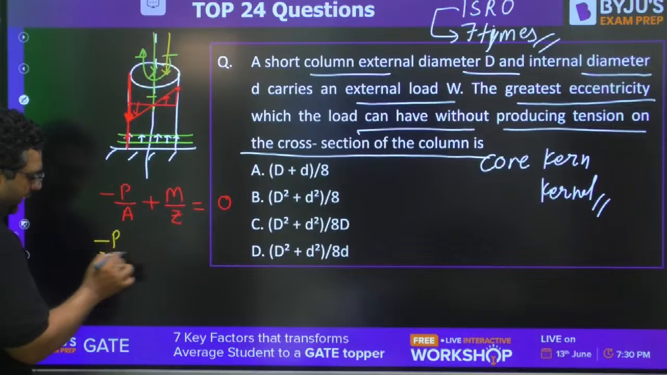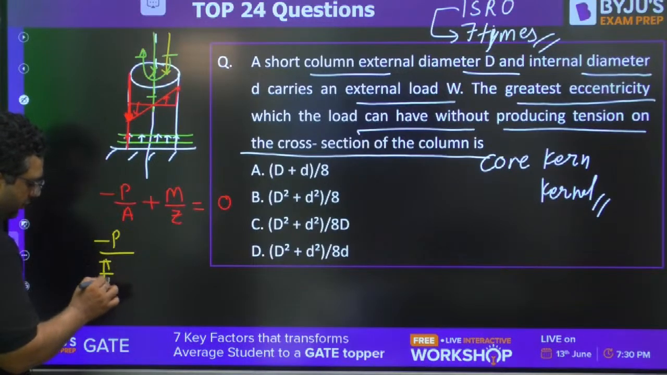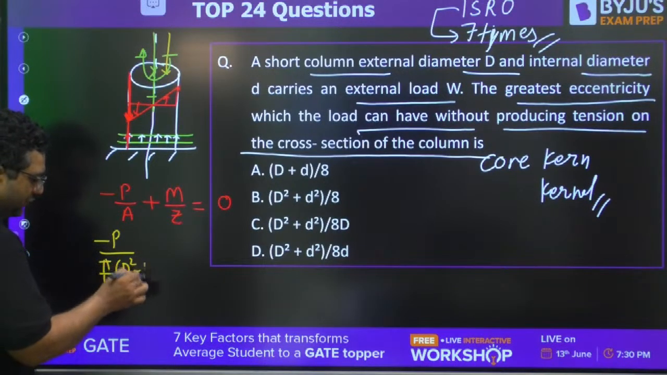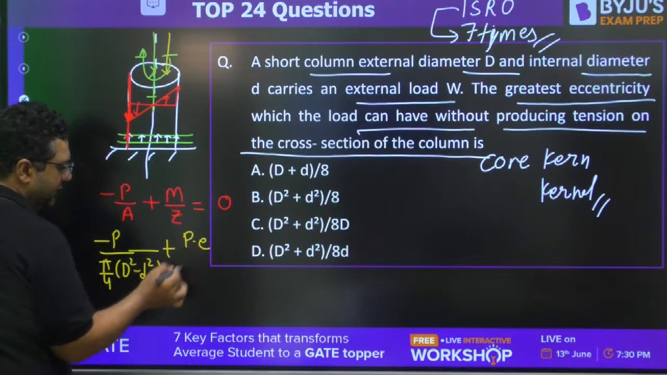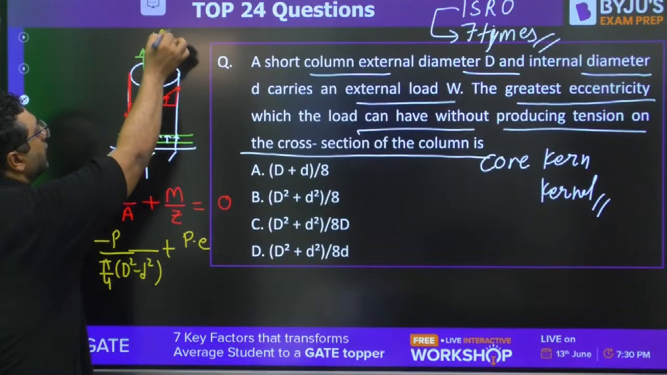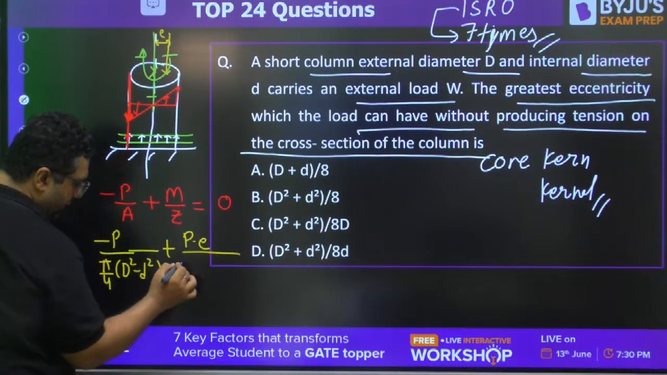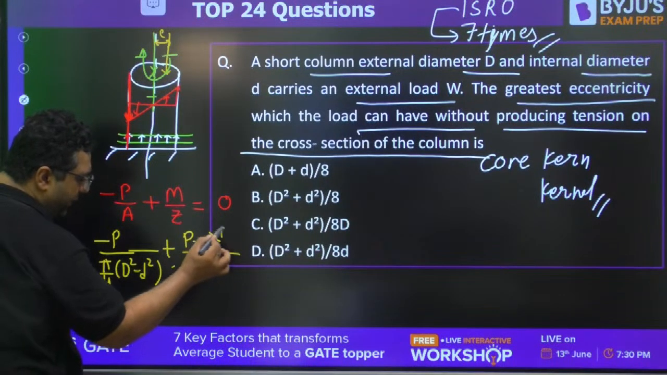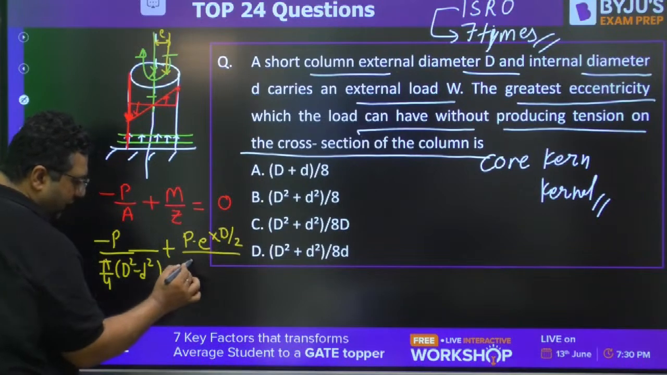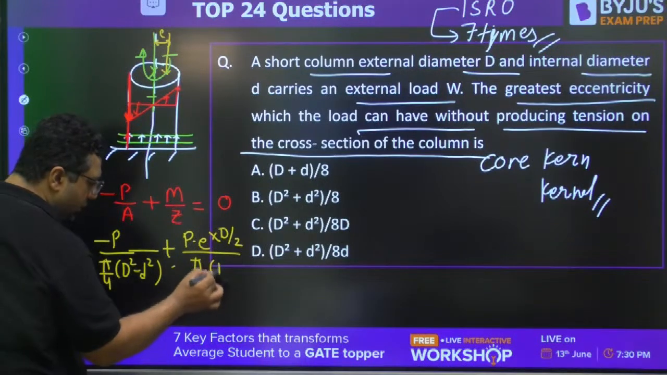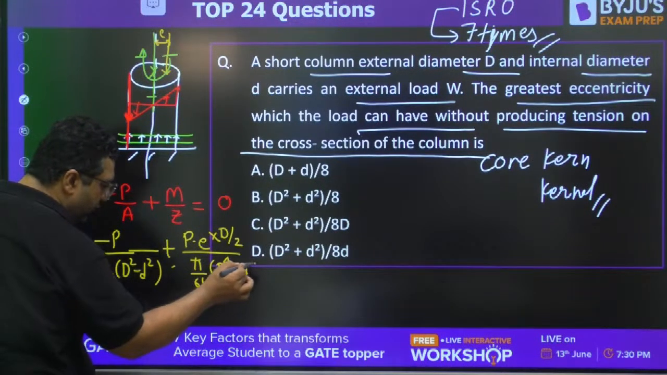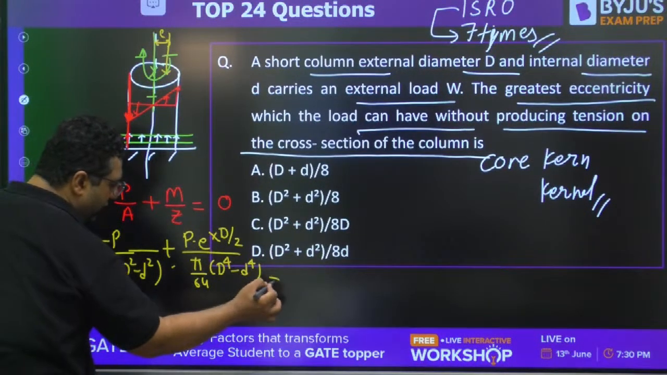Minus P, area is pi by 4 (D square minus d square), plus P into E. E is the eccentricity of the load, divided by ZNA. ZNA when we are talking about is INA by Y maximum. Y maximum is capital D by 2. And INA is pi by 64 (D to the power 4 minus d to the power 4). That you need to equate with 0.